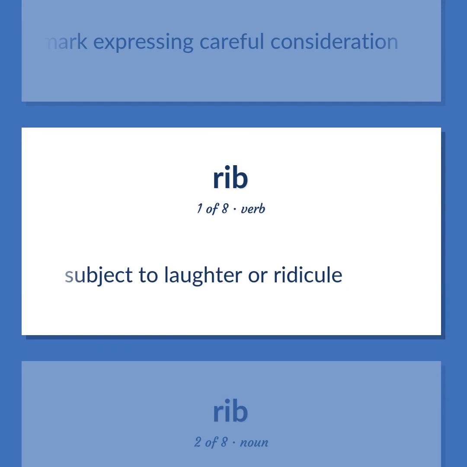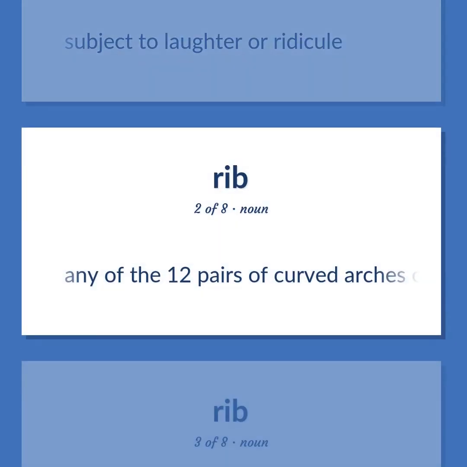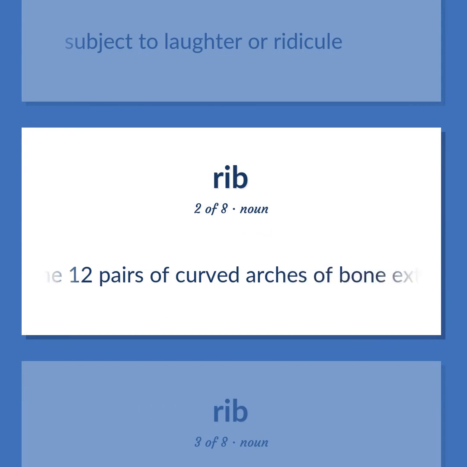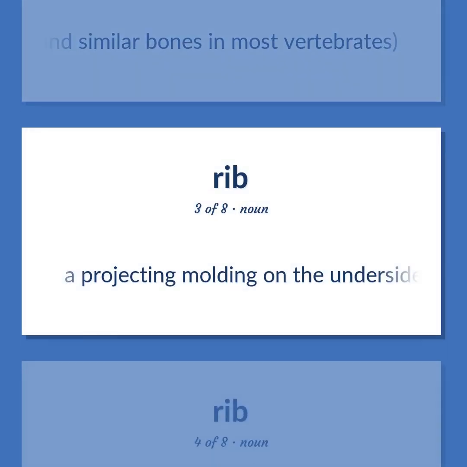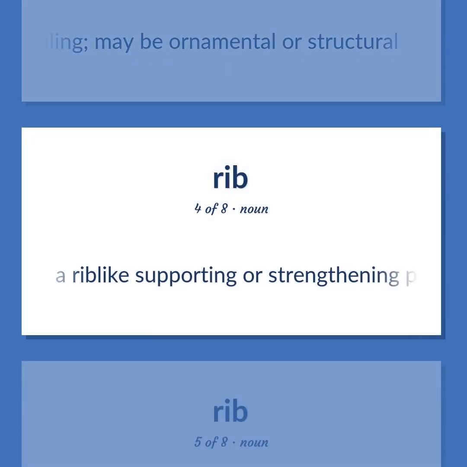Subject to laughter or ridicule. Any of the 12 pairs of curved arches of bone extending from the spine to or toward the sternum in humans, and similar bones in most vertebrates. A projecting molding on the underside of a vault or ceiling, may be ornamental or structural. A rib-like supporting or strengthening part of an animal or plant.